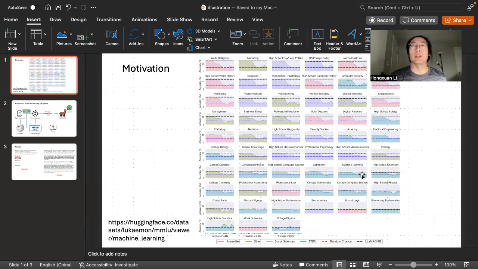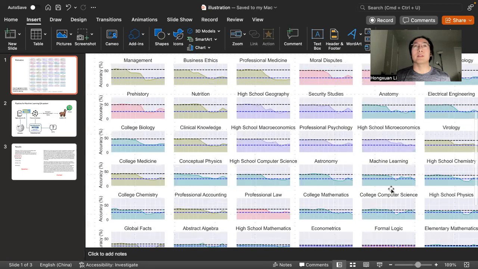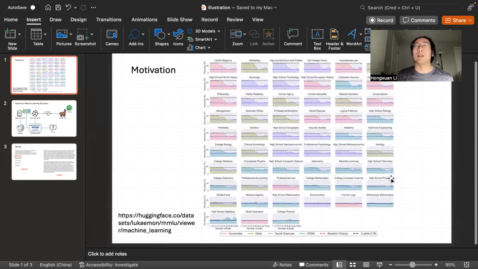The motivation behind this system is that during my research on evaluating the large language models' capability in various areas, I found that Llama 2 7B is very weak in STEM areas like machine learning. For the QA task, it only has lower than 50% accuracy. So I'm wondering whether I can use RAG techniques to improve its performance in the QA tasks.